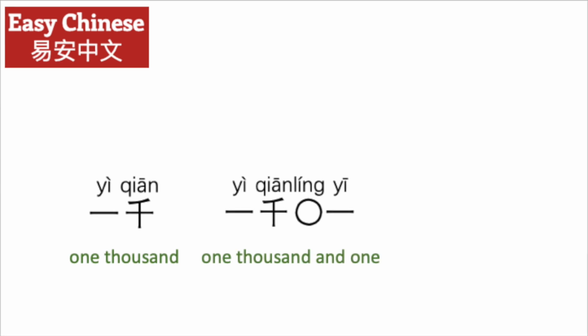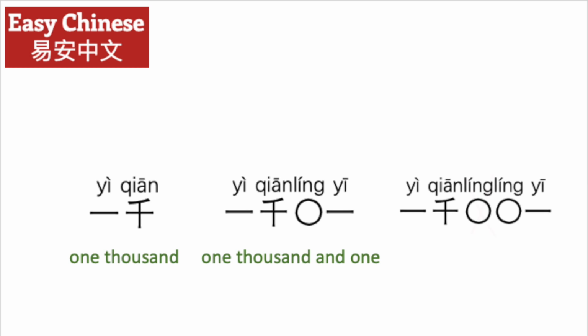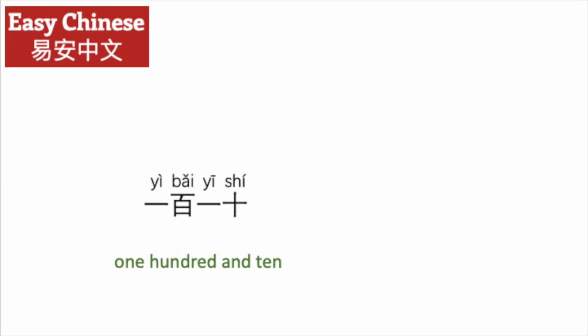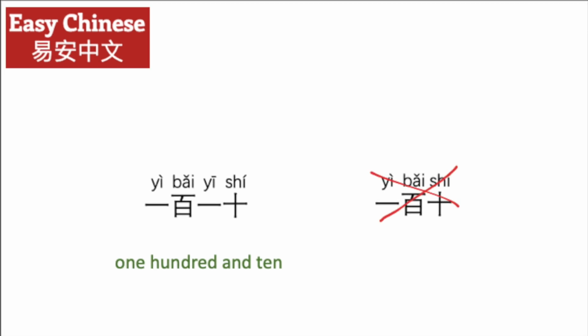一千零一 means 1001. We don't say 一千零零一. There's no need to put the extra 零 in. And this applies for any number. The maximum number of 零 you need to add is 1. 一百一十 means 110. We don't say 一百十.